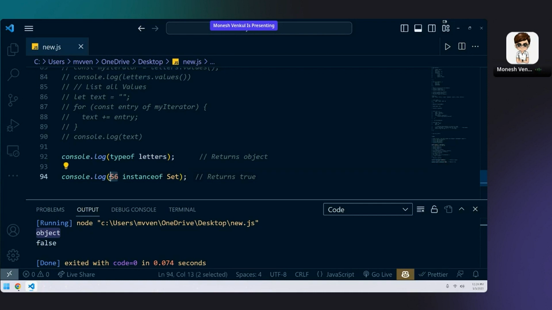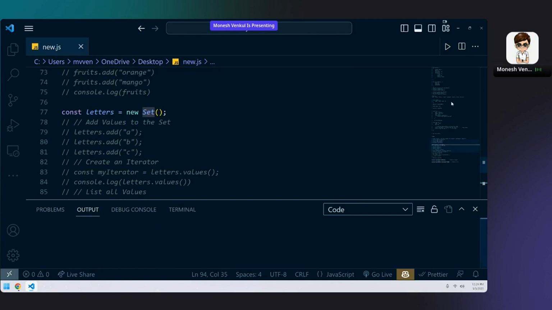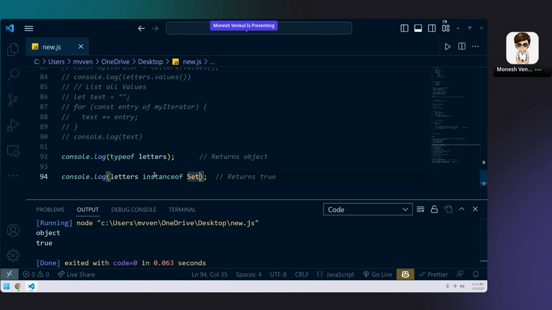Now I'm just saying, is my letters an instance of Set? I'm asking, is my letters a set? It is true because letters is a set. I'll be getting true. That's it.